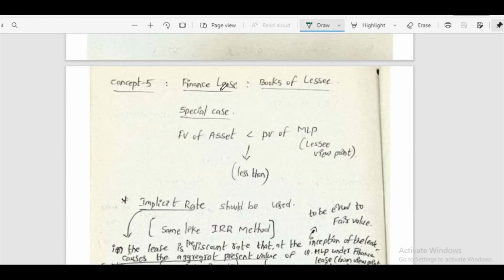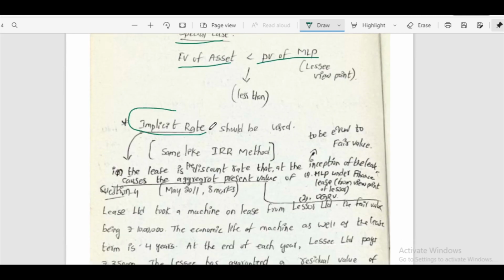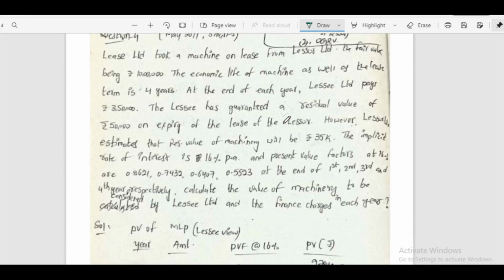Next, concept 5. In the books of lessee, this is a special case. If fair value of asset is less than present value of minimum lease payment, then what is the rate we have to use? We have to use implicit rate. This is similar to IRR method. With this question, we can understand this method.